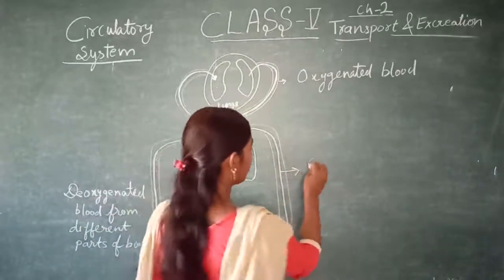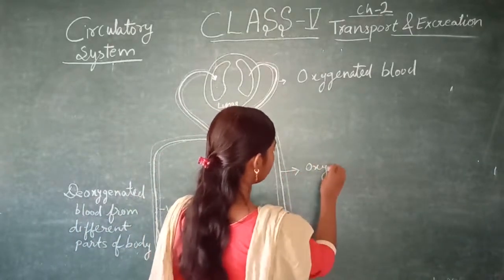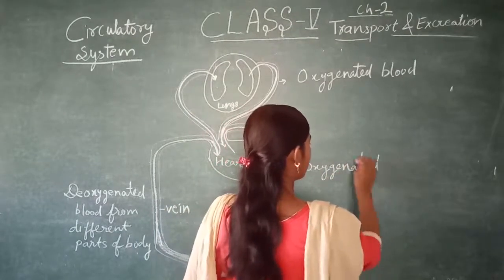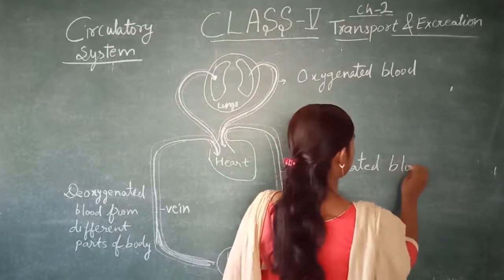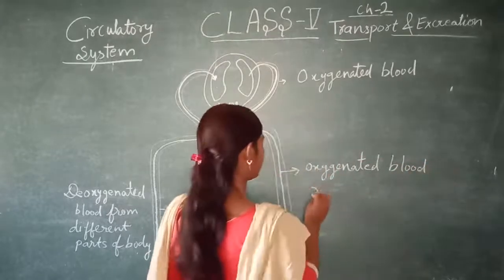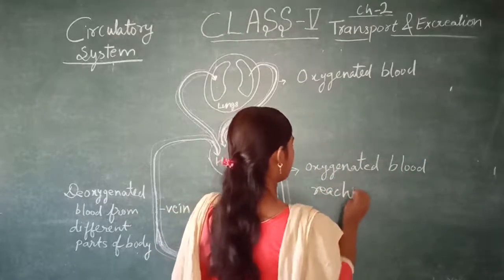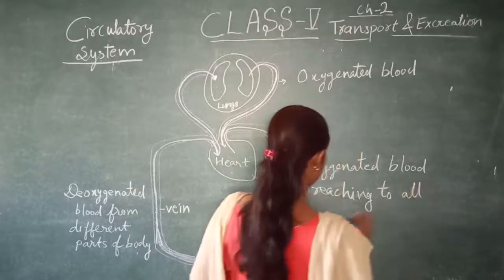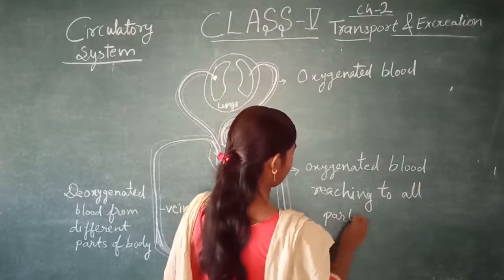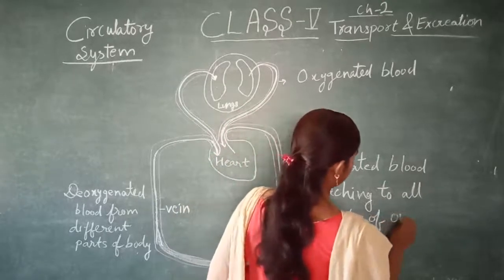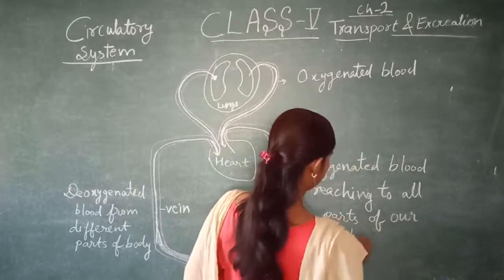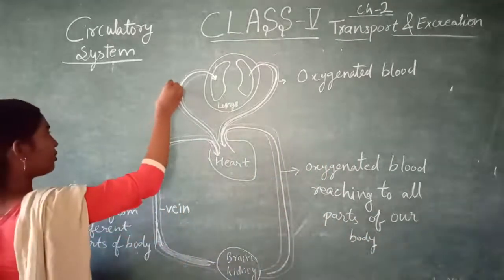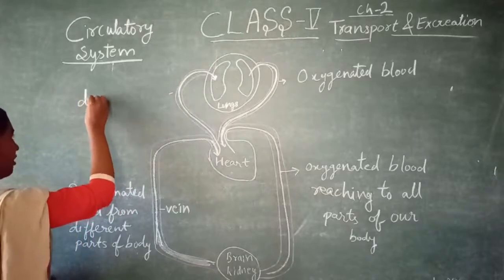This is oxygenated blood, reaching all parts of our body. And in this also deoxygenated blood is present.